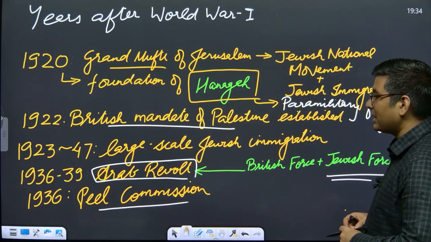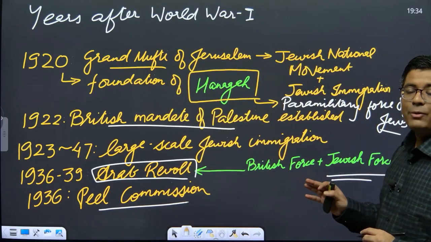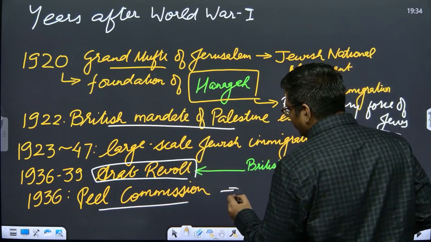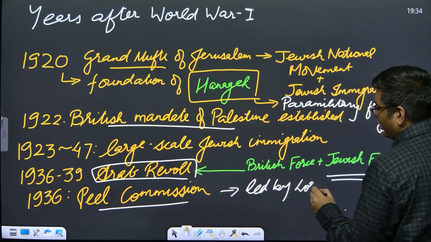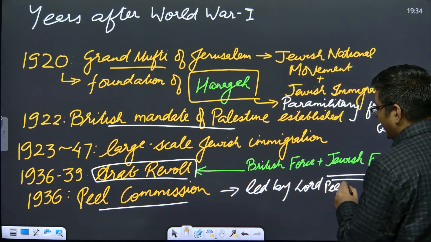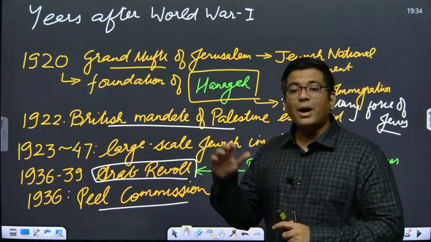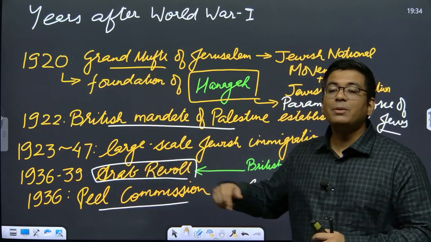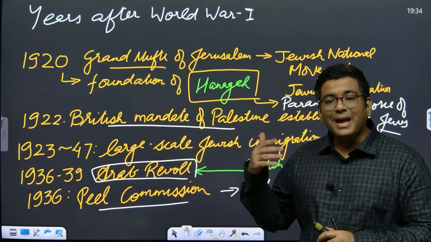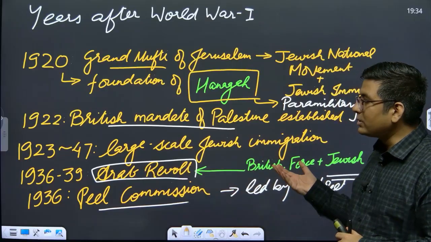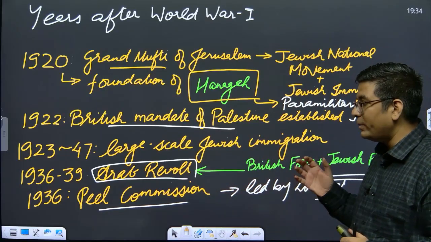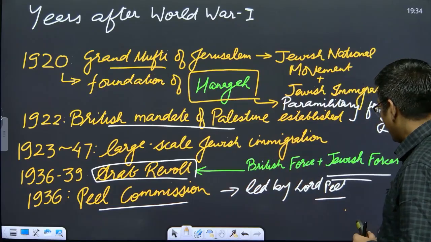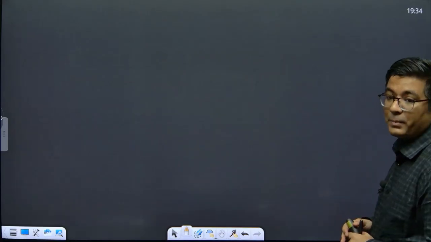So the Peel Commission was basically a royal commission that was led by an individual called Lord Peel, and this commission had the mandate to understand the reasons why this Arab revolt had happened or is happening. This was done in order to ensure that the administrative viability of the place could be maintained. Now what basically did Lord Peel say?